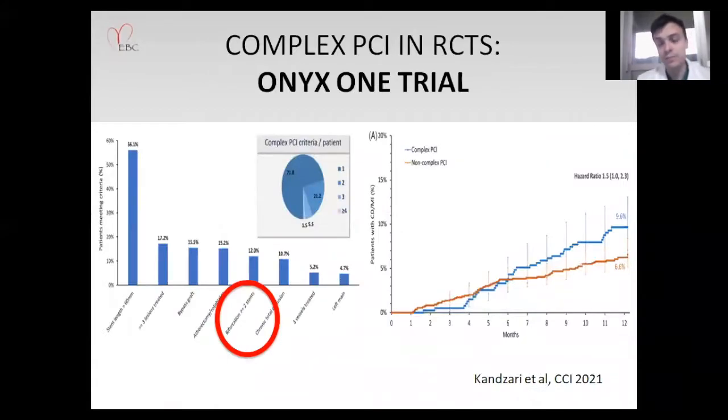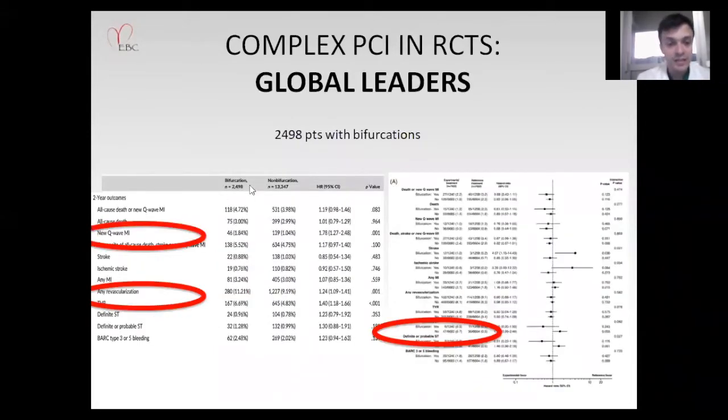But from the other point of view, we all know that in these randomized controlled trials, patients with high-risk PCI are not represented or underrepresented. For example, in the ONYX ONE trial, only 12% of these patients were treated on a bifurcation with 2 stents, and of course these patients were at high risk of recurrent events, and only 5% were treated with left main PCI.